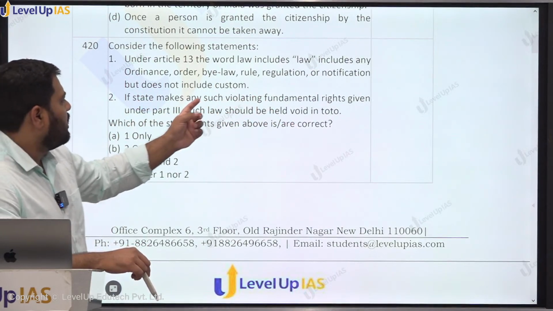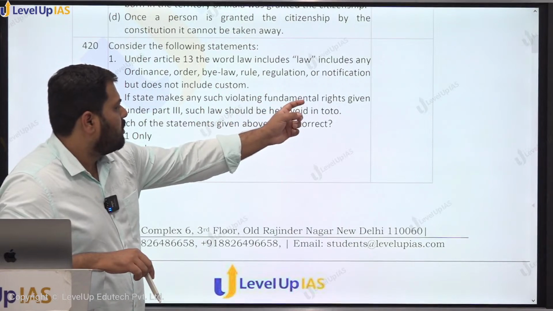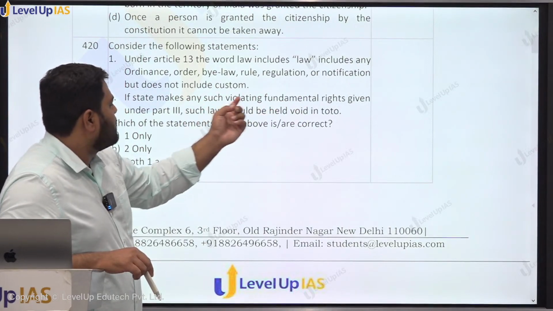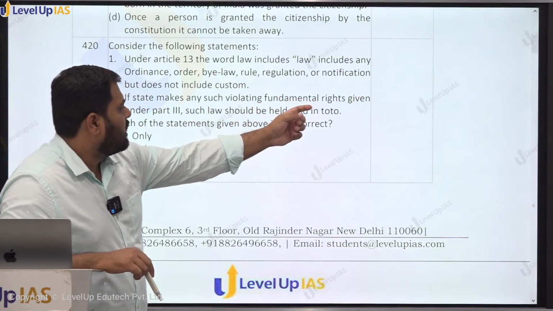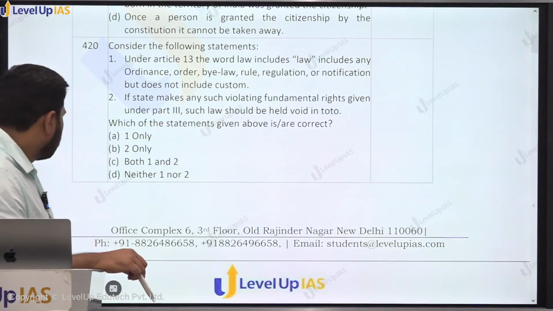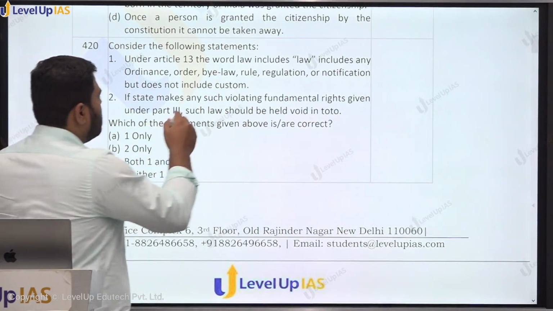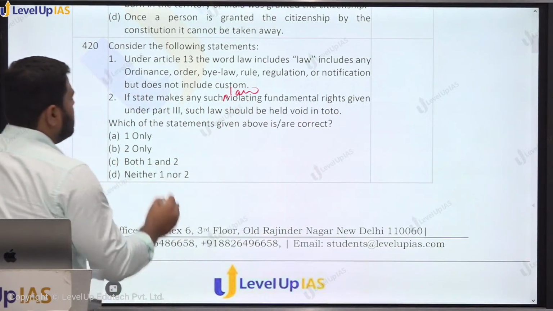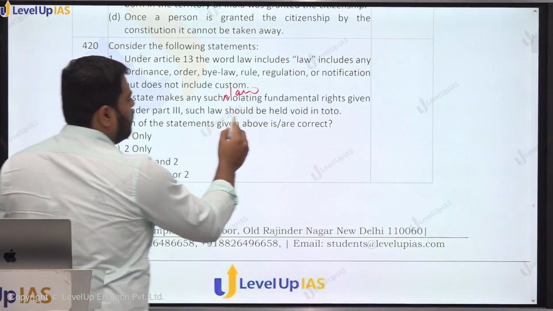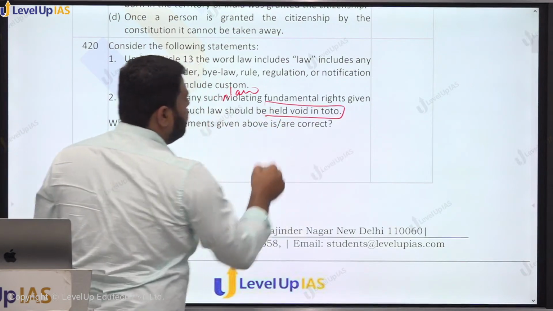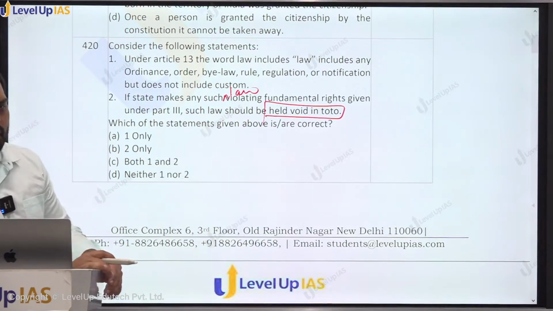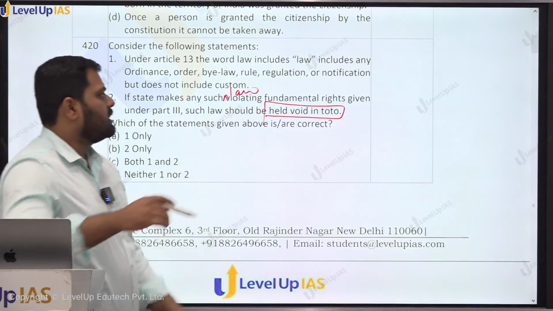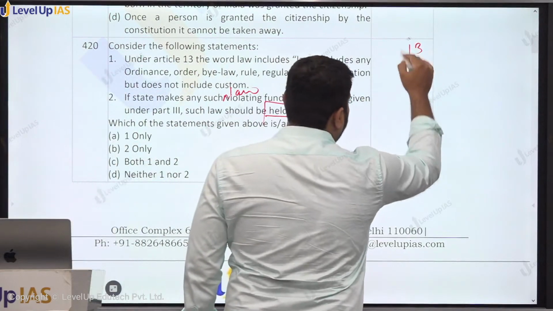If the state makes any such law violating the fundamental rights given under Part 3, such law should be held void in toto. In toto means in total, right? So this provision is related to Article 13. Let me quickly give a recap.